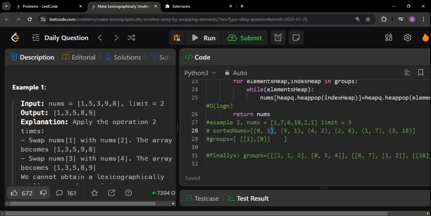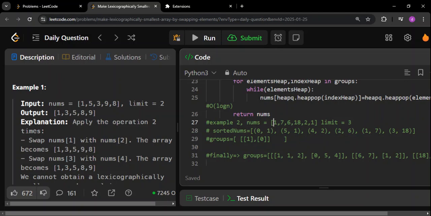This basically means a tuple. It's treated as a constant, but we can store any number of elements in it, just like a list. See this case, this is the number 1, its index is 0. So I will write the number 1 here, and its index will be mentioned here. Similarly, the number 6 will be written like this, and its index will be written like this. The idea is, in each tuple, the zeroth element is going to be the index, and the index number 1 is going to be the value. That is how you have to represent it.